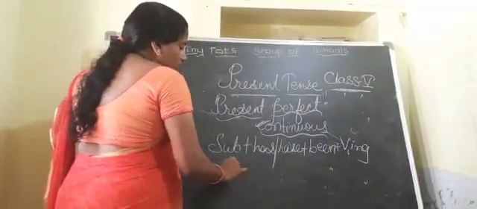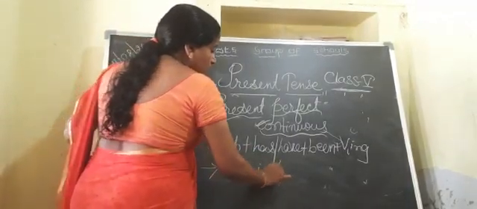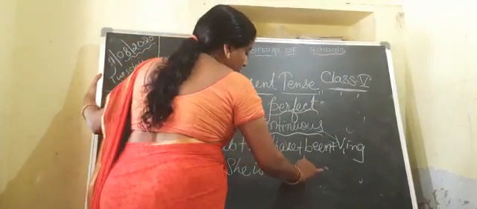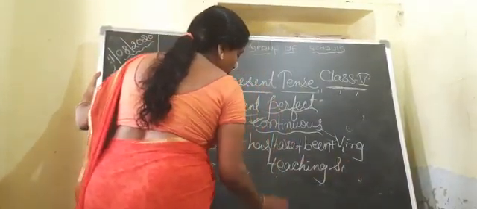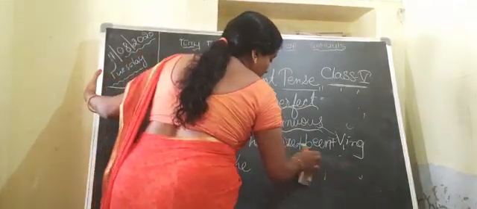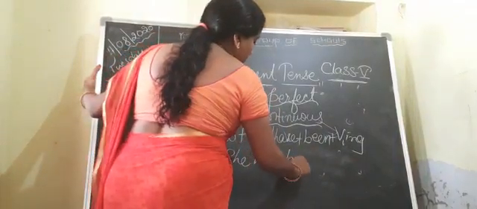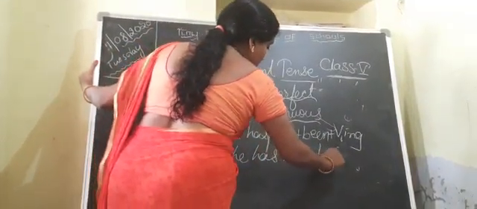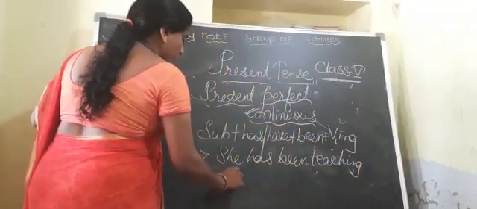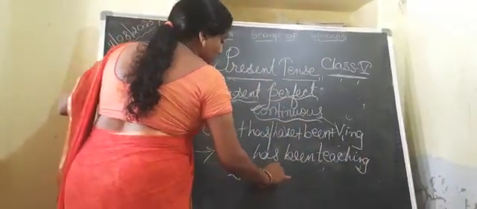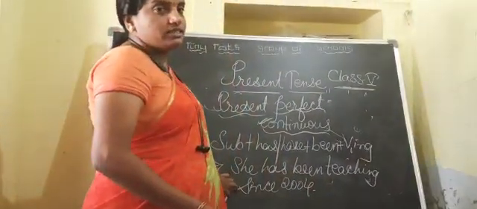See children, she has been teaching since 1995. She has been teaching since 2004, we can say children. Means in 2004 she started the teaching profession and still she is teaching.